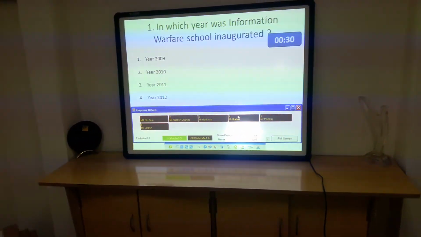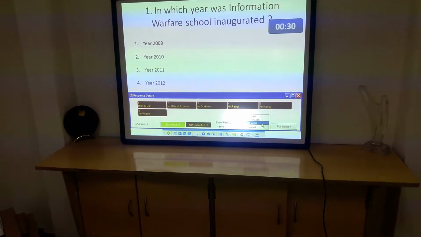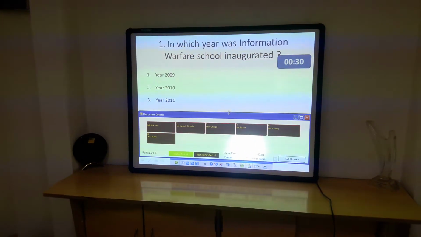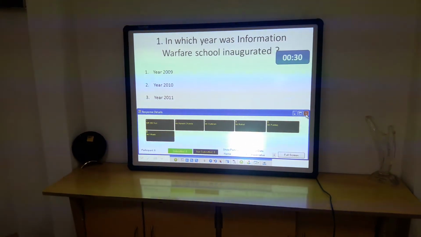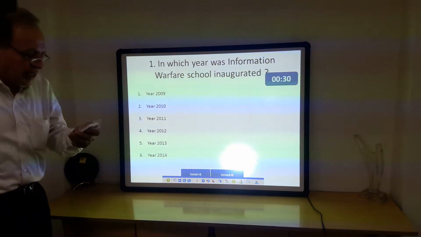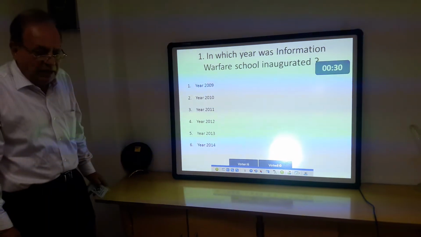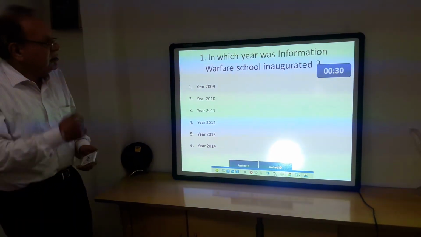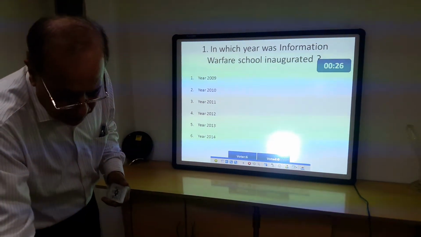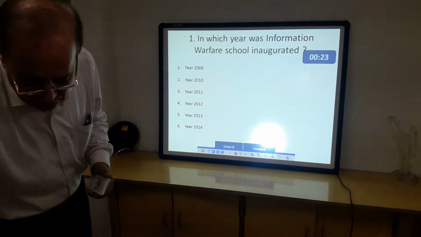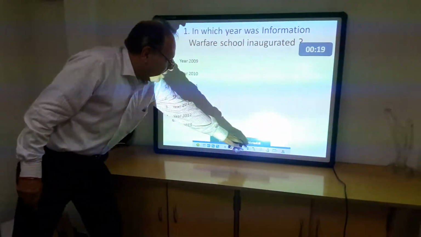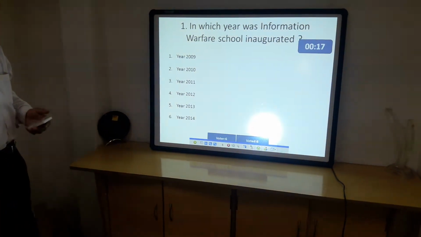I can go back to my PC and change. I want to know what option is being exercised by which student. So now we'll start this. To make it more interactive, we are given a timer of 30 seconds also. I'm going to start the slide. The slide has started now, as you can see, and we're going to start voting. As you can see over here, all 6 have voted. To save time, I'll stop the file.